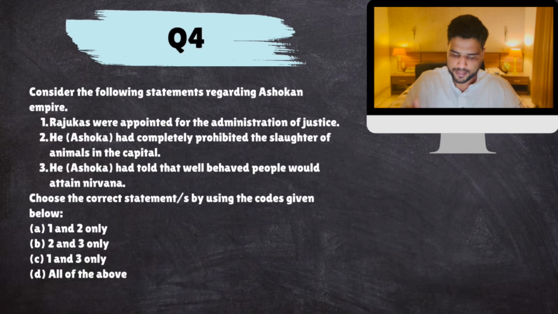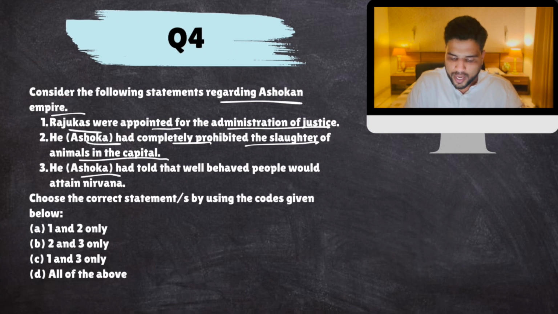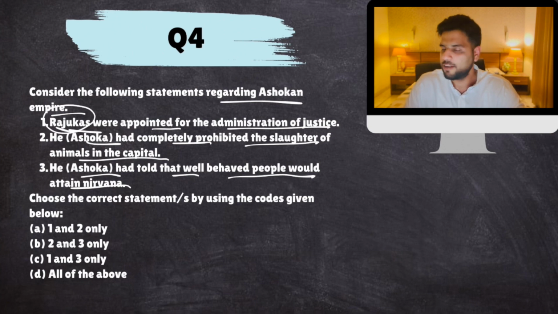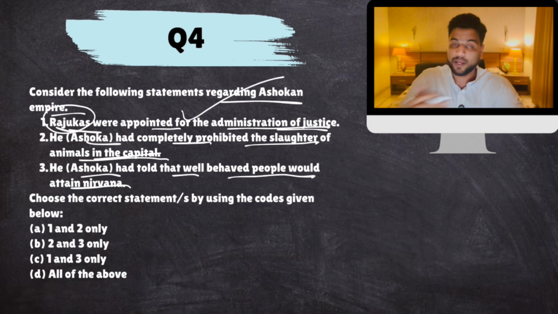Okay, next. Consider the following statements regarding the Ashokan Empire. Rajukas were appointed for the administration of justice. Ashoka had completely prohibited the slaughter of animals in the capital. Ashoka had told that well-behaved people would attain nirvana. Yes, there were officers, Rajukas, in different parts of the country who administered justice and also adjudicated tax-related and revenue-related disputes.